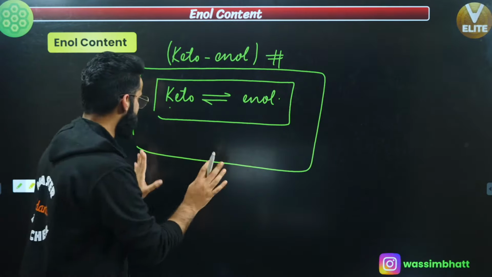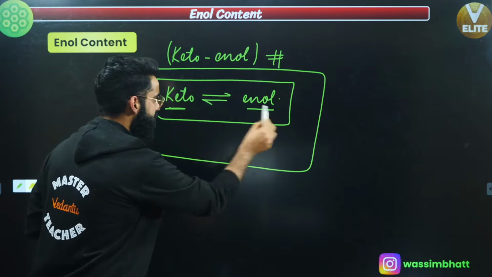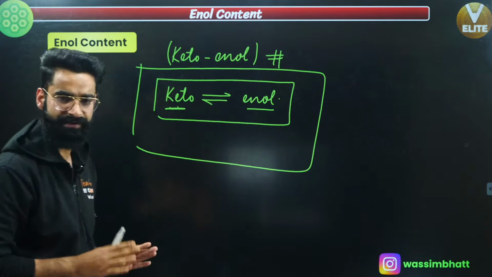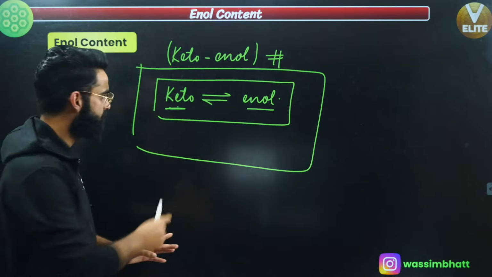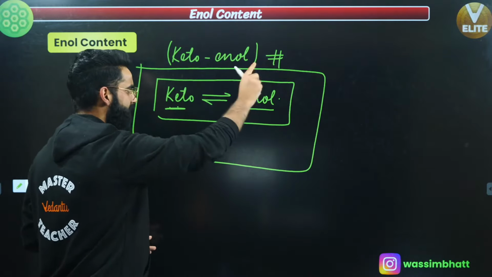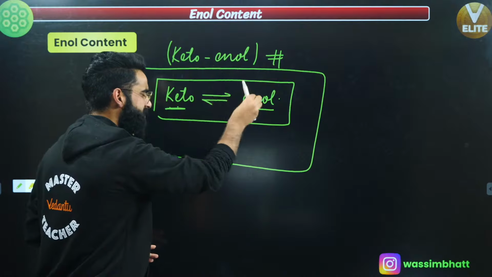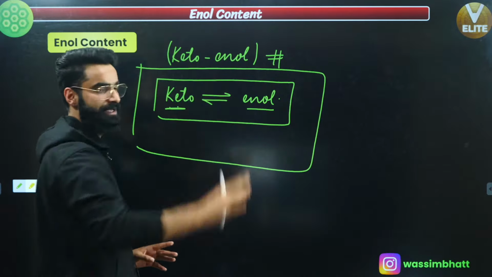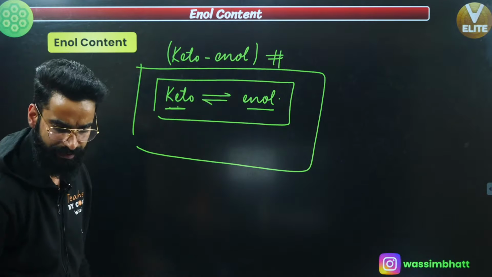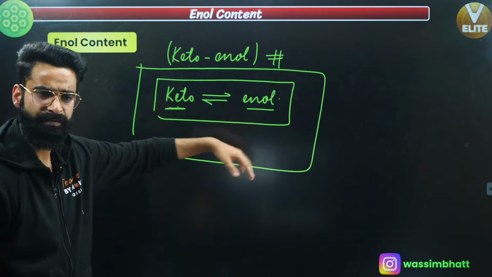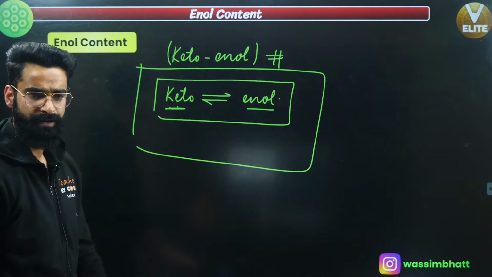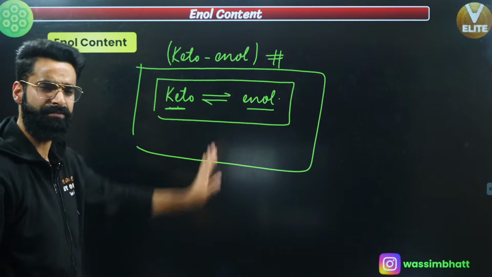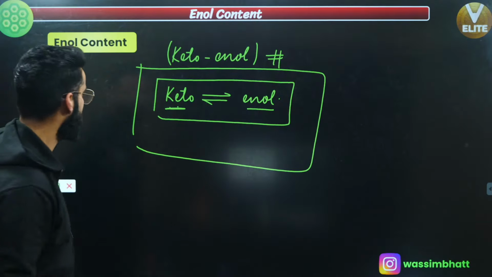Simple, you need to remember. During this tautomerism, the keto and enol stay in equilibrium with each other. That's something which I've told you, correct? So you get the mixture at equilibrium containing keto and enol. Now the percentage of enol in that equilibrium mixture gives you the idea about the enol content. More the percentage of enol, more enol content, right? More the percentage of enol in the equilibrium mixture, more the enol content, right?